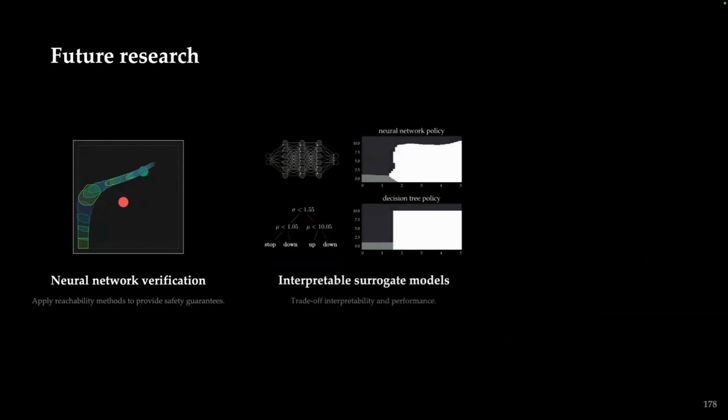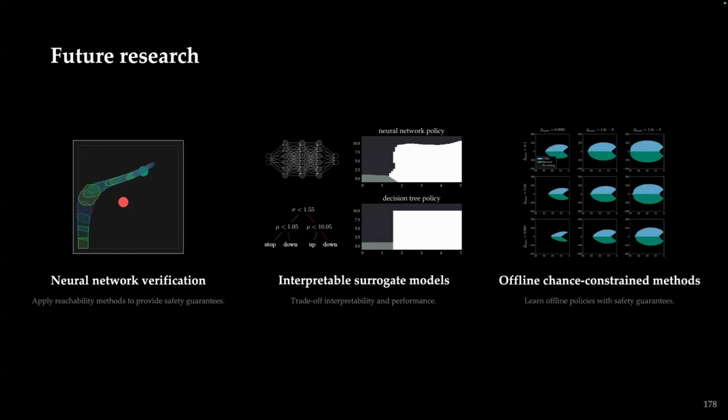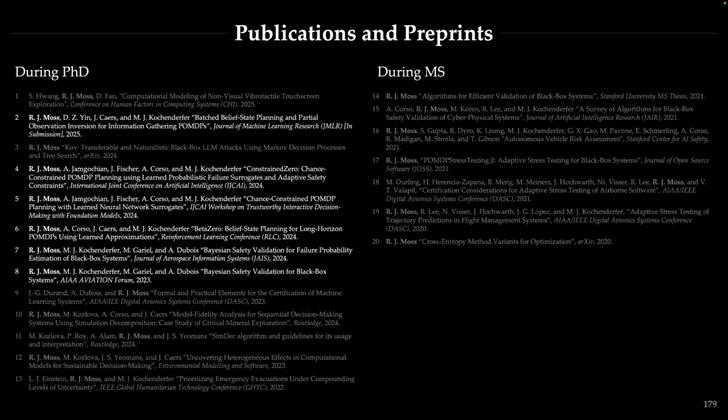We could also look into interpretable surrogate models that would trade off interpretability with performance. So things like neural networks are really hard to interpret from a human's perspective, but say a decision tree, which is just a simple decision tree, may be easier for humans to understand, but at the expense of performance potentially. And then finally, we could look at offline chance constrained methods in order to learn offline policies with safety guarantees baked in.